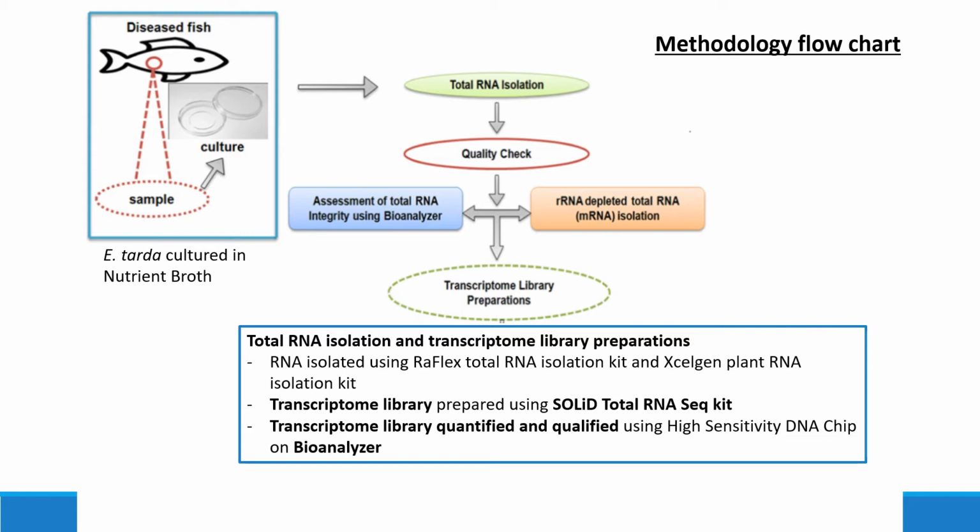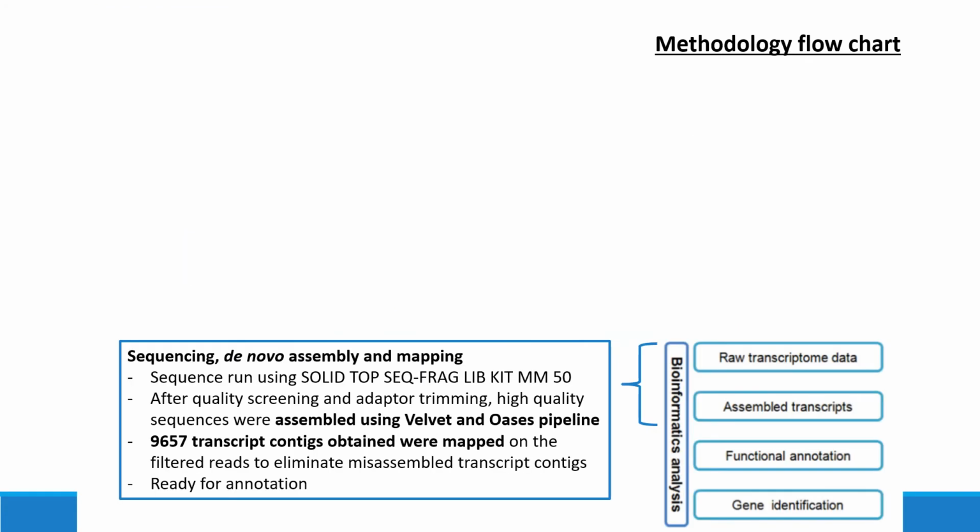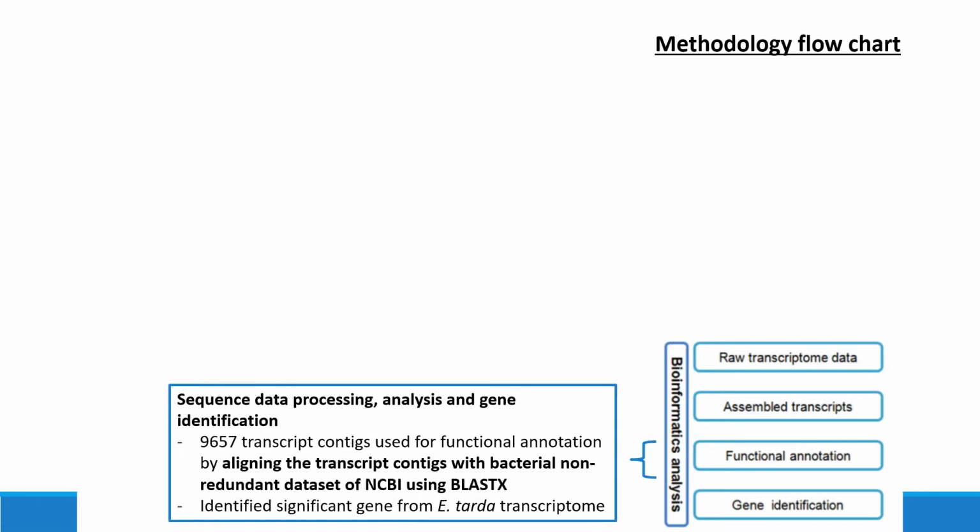After bacterial culture, the RNA was isolated using RNA isolation kits, and the library preparation was done using the SOLiD total RNA sequence kit. The assessment of the total RNA integrity was done using the Bioanalyzer. The sequences were then assembled by de novo assembly using the Velvet software and Oases before the transcript contigs were mapped. The transcript contigs obtained were used for functional annotation by aligning them with the bacterial non-redundant dataset from the NCBI using BLASTX.